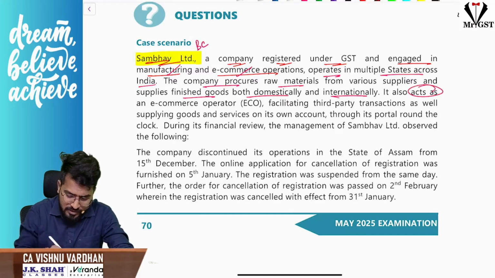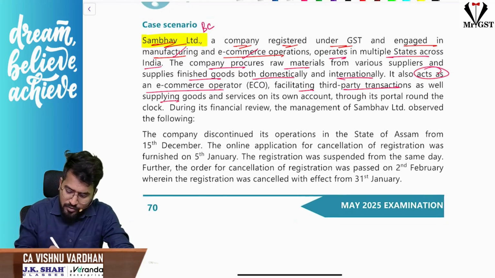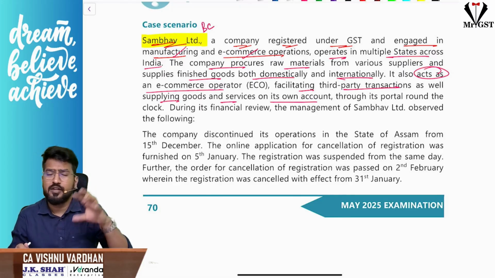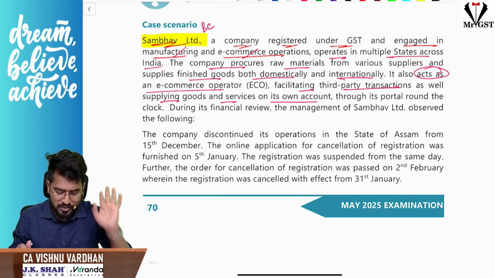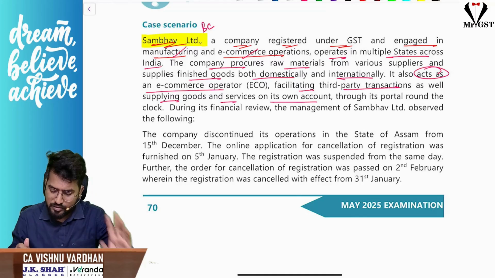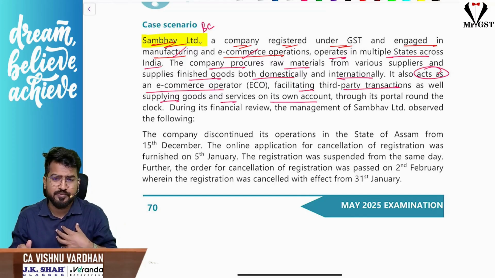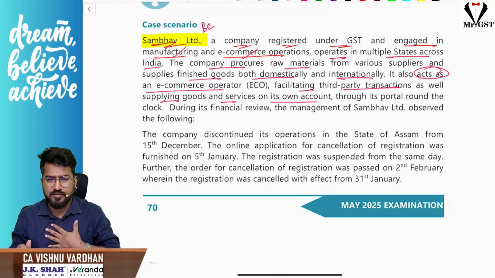It also acts as an e-commerce operator, facilitating the third-party transactions as well, supplying goods and services on its own account. That means they are selling goods as an e-commerce operator. Other products also they are selling on their platform, and they are selling their own products also. That means you should understand, our own sales and other sales are both being done. TCS will come only on what? TCS will come on third party sales, not on our own sales.